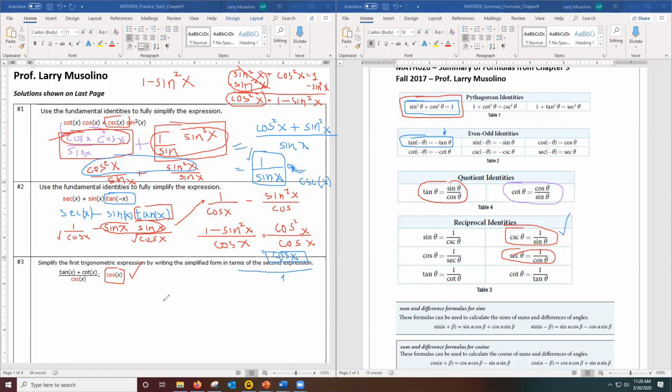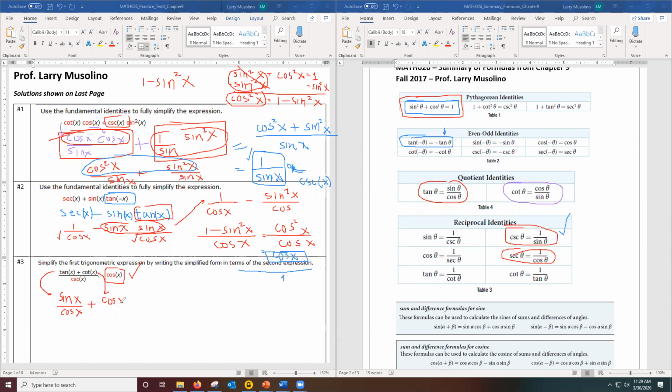All right, well, let's go ahead and set this up by replacing each one of these trig functions with their equivalent. Tangent I know is sine over cosine. Cotan I know is cosine over sine.